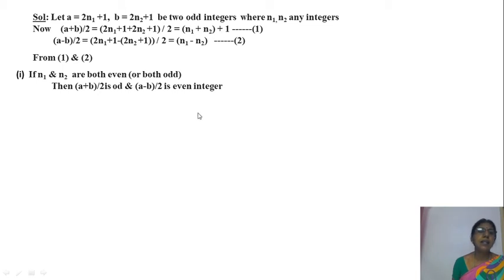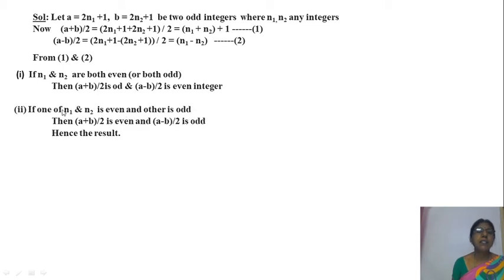So the next case, if any one of these is even and the other is odd, then we get this sum is odd. Even plus odd, or odd plus even. So the first one is even, a plus b by 2.